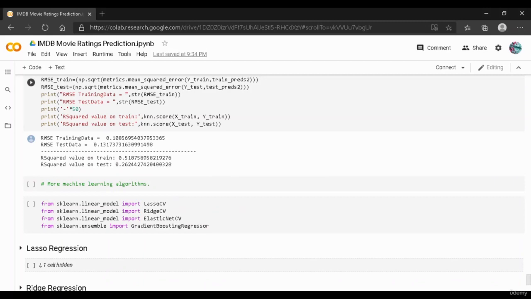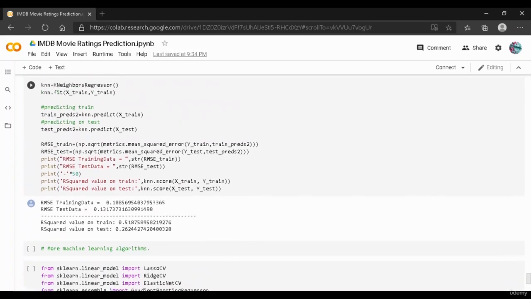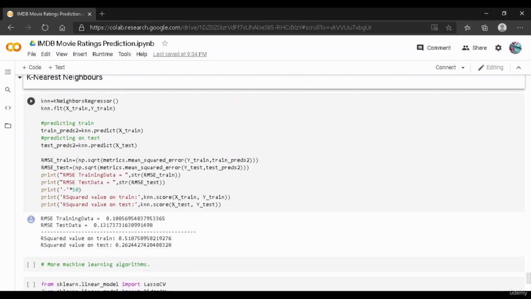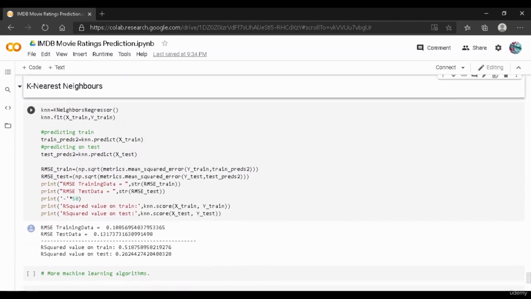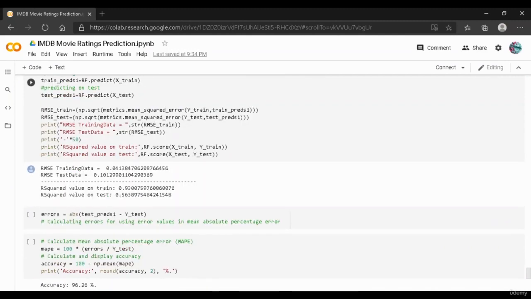And again our R squared value is not very good. We have a lower R squared value on train and test, and this model is performing very badly. So far we will stick to the random forest regressor model, which has performed very well.